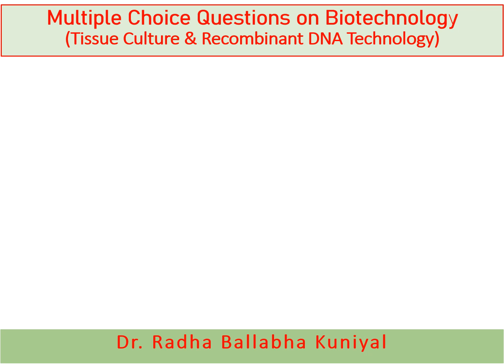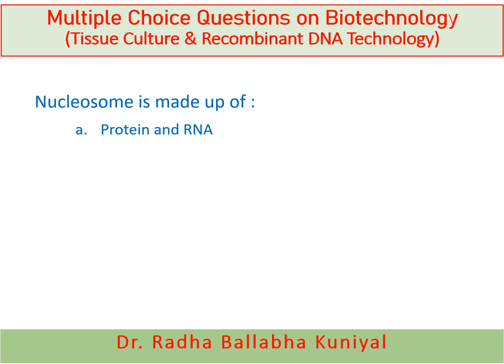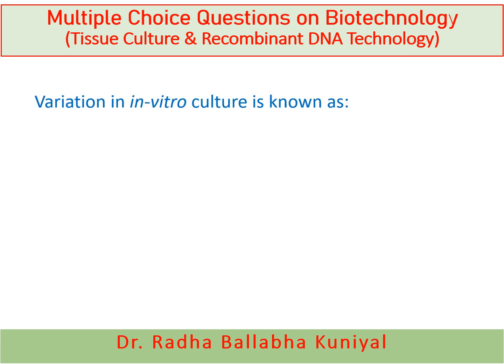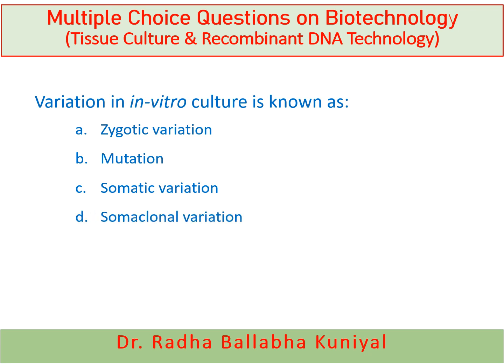Now the next question is, nucleosomes are made up of protein and RNA, histone protein and DNA, histone protein and gene, or DNA and RNA. And here the correct answer is histone protein and DNA. The next one is, variation in vitro culture is known as zygotic variation, mutation, somatic variation, or somaclonal variation. And here the correct answer is somaclonal variation.